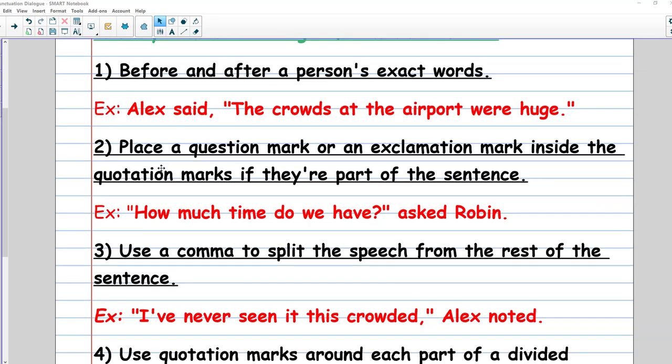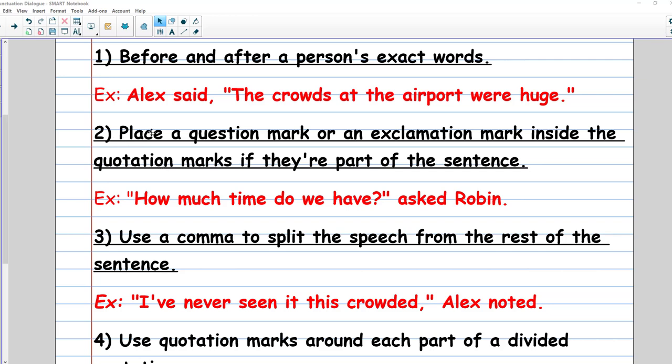Number two, the second rule: you have to place a question mark or an exclamation mark inside the quotation marks. Please guys, take care of this point, because sometimes you forget and you put the question mark outside the quotation mark. So it must be inside, because the question or the exclamation is related to the question, which is also a part of the sentence.